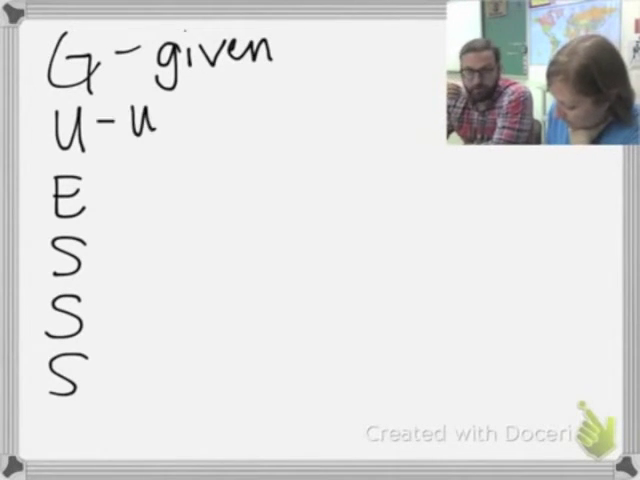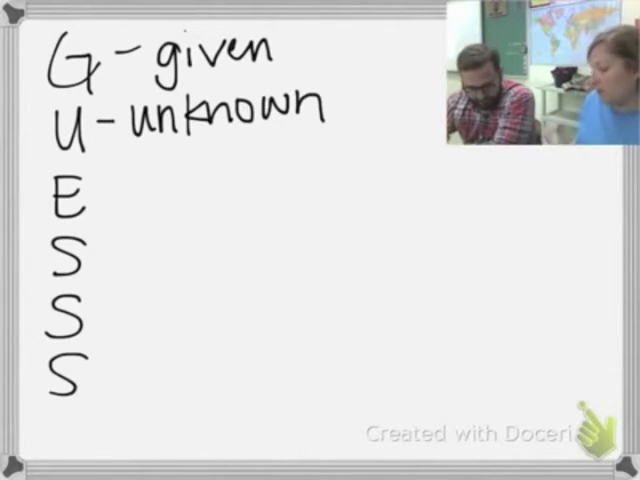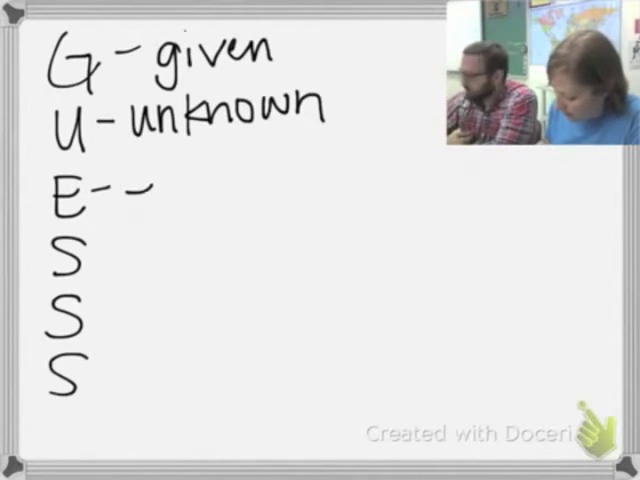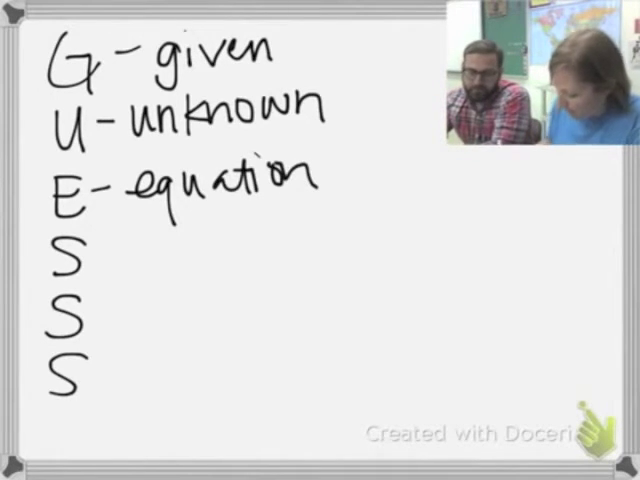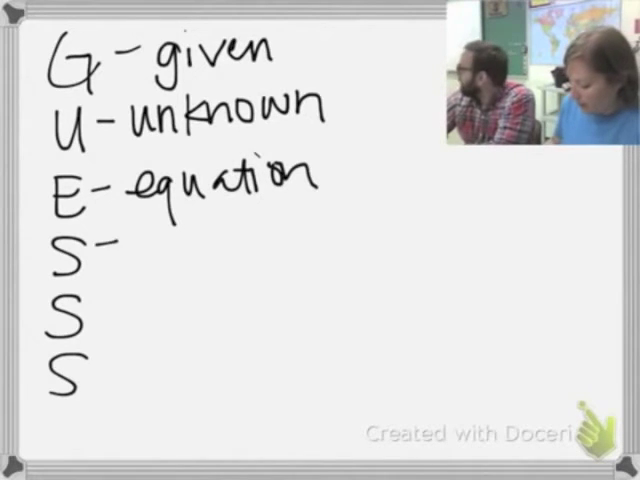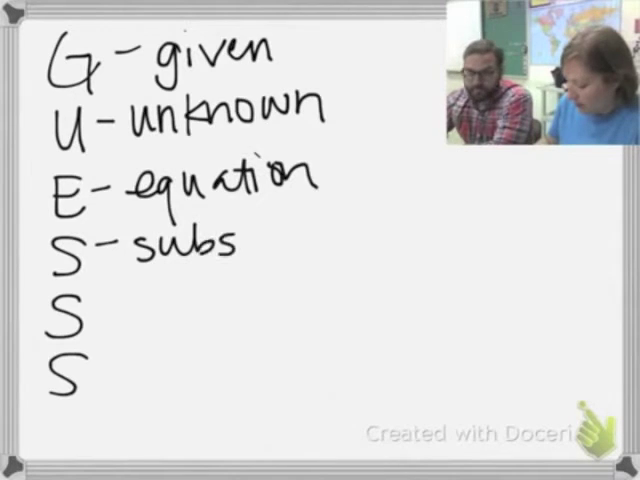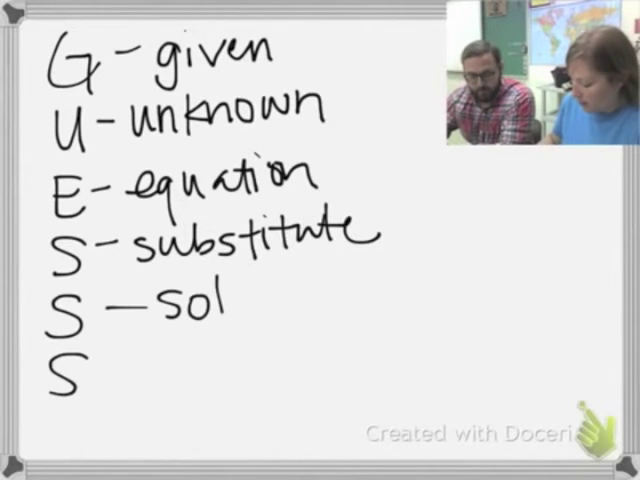U stands for unknown, what the question is solving for. If the question says how many seconds, seconds is your unknown, and that's time. E is your equation. From the units you have and the units you're solving for, you can figure out which equation to use. The first S is substitute: you put the numbers into your equation. The next S is solve.